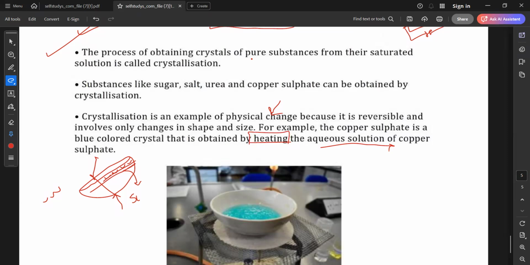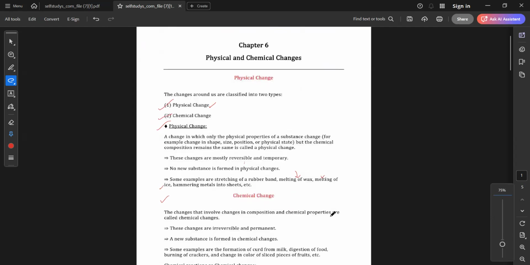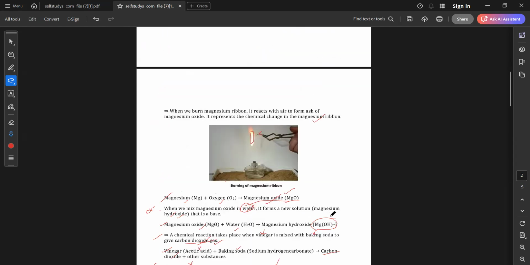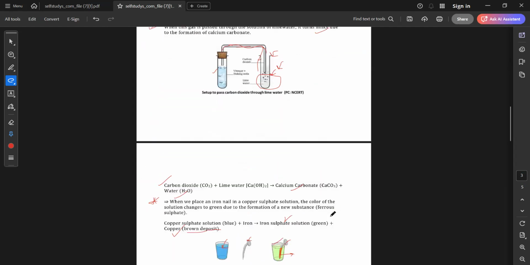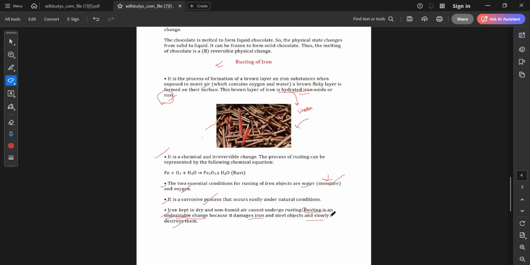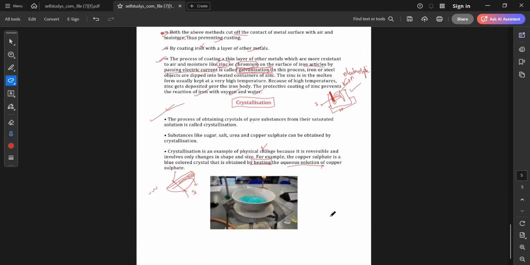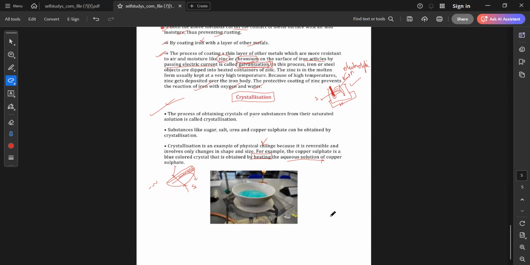Can you see the PDF? Yes, ma'am. Do you have any doubt in physical and chemical change, the processes of chemical change, rusting of iron, the process to prevent rusting, what is galvanization and what is crystallization?